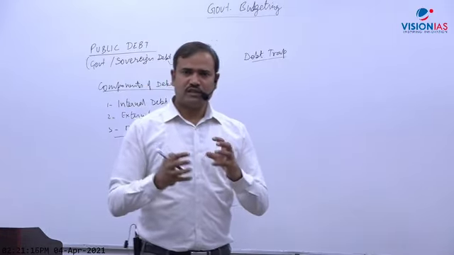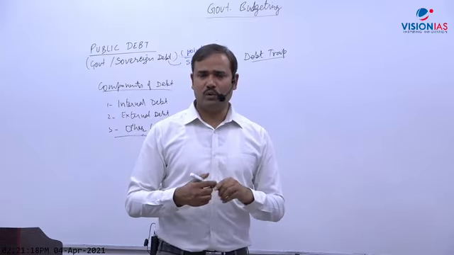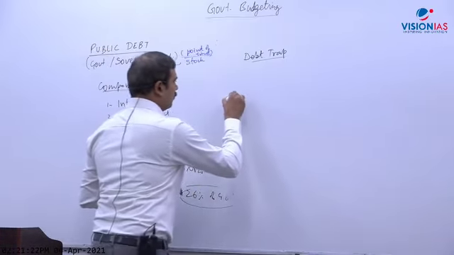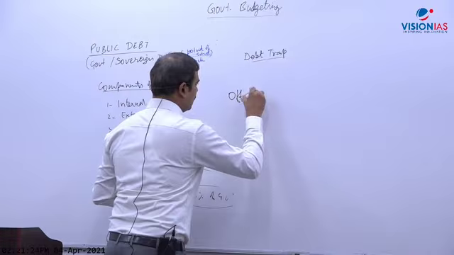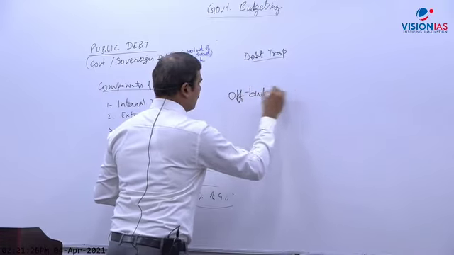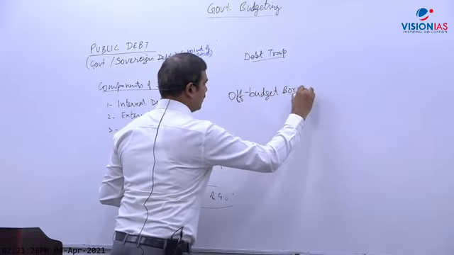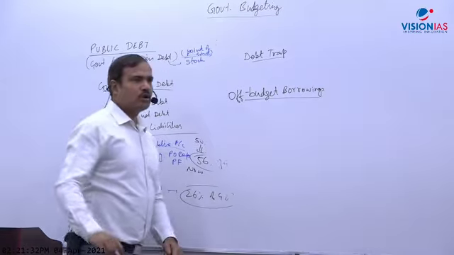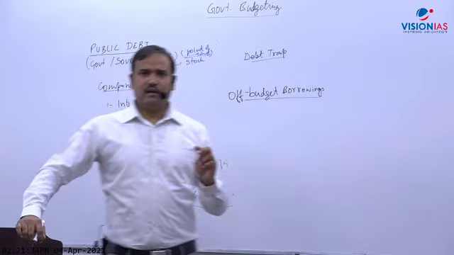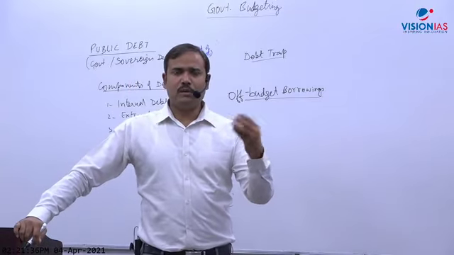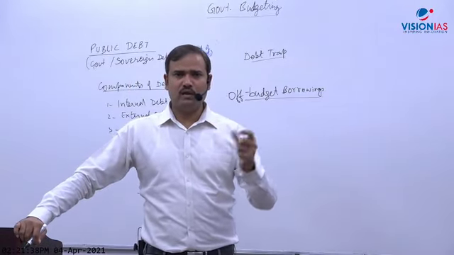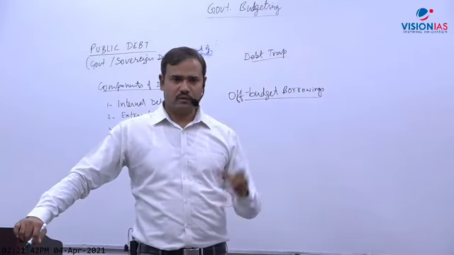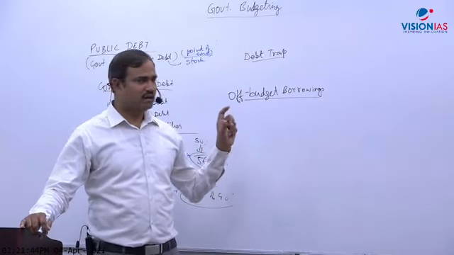And such a thing is called off-budget borrowings or transactions. So what is this off-budget? Off-budget borrowings means borrowings by some semi-government bodies, or autonomous government bodies, which are guaranteed by the government.